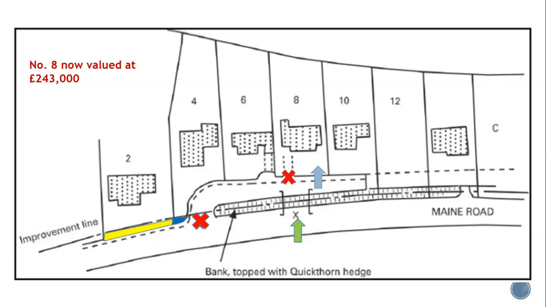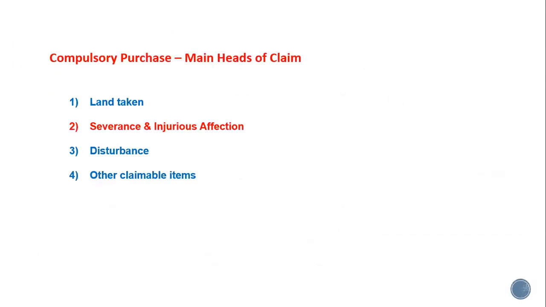Number 8 was valued at £250,000, but now with this new driveway and losing part of its garden, the execution of works has meant that it's now only going to be worth £243,000, so a slight reduction in value. Again, that shows the end of severance and injurious affection. The next item to look at will be disturbance. Thank you for listening.